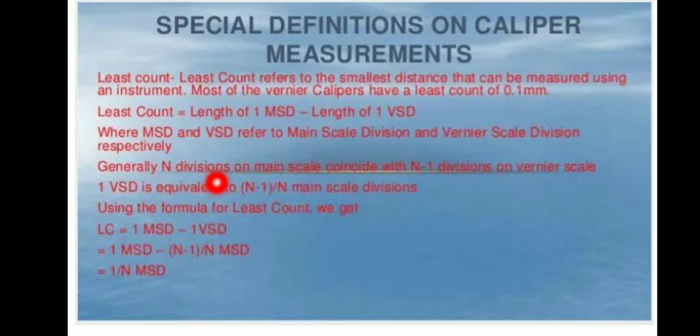Generally, n divisions on the main scale coincide with n-1 divisions on the vernier scale. One vernier scale division is equivalent to (n-1)/n main scale divisions. Using the formula of least count, we get least count equals 1 main scale division minus 1 vernier scale division, which is 1 MSD minus (n-1)/n MSD, equal to 1/n MSD.